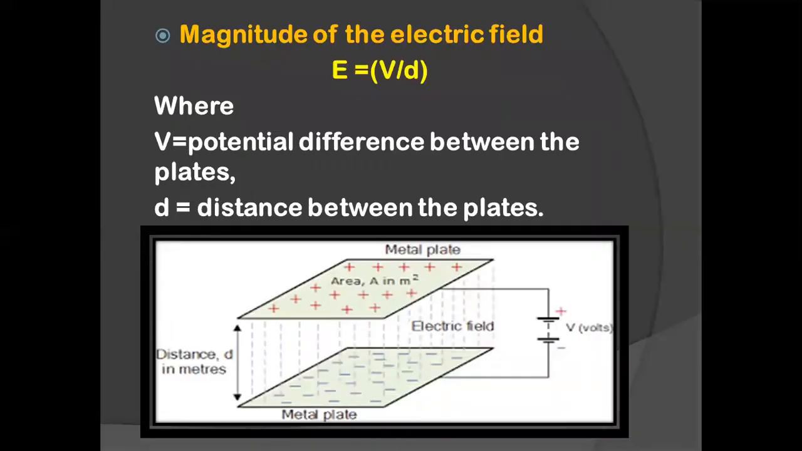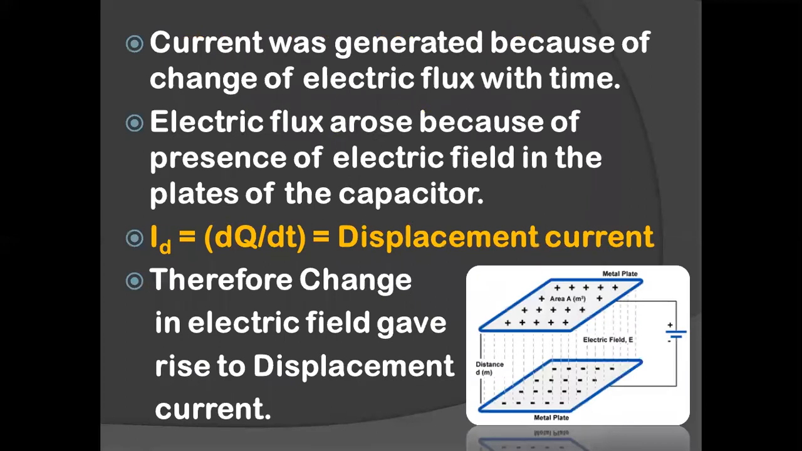The magnitude of the electric field would be E is equal to V by d, where V is the potential difference between the plates and d is the distance between the plates. So if you increase the distance between the plates, what happens? The electric field decreases. If you decrease the distance between the plates, the electric field increases. So the current was generated because of the change in electric flux with time. So whatever he assumed happens to be right now.